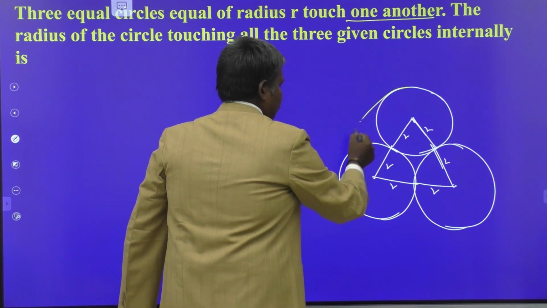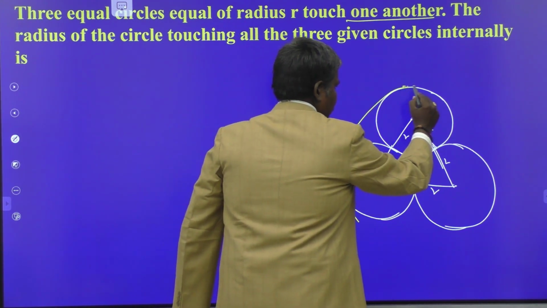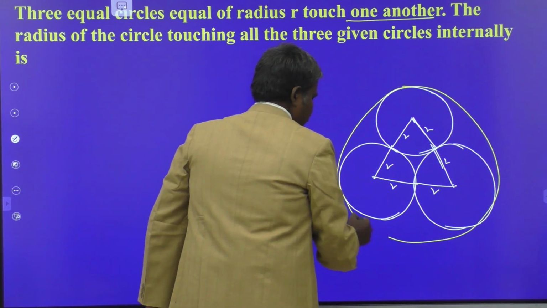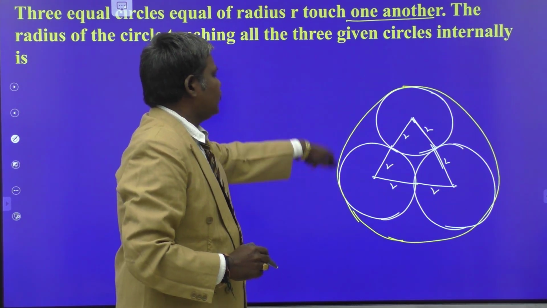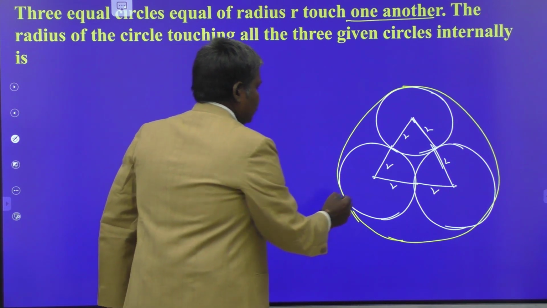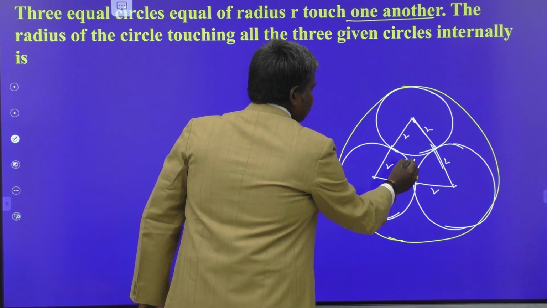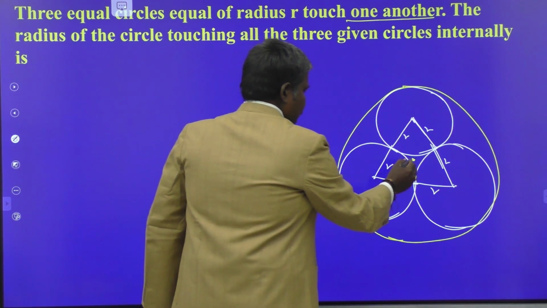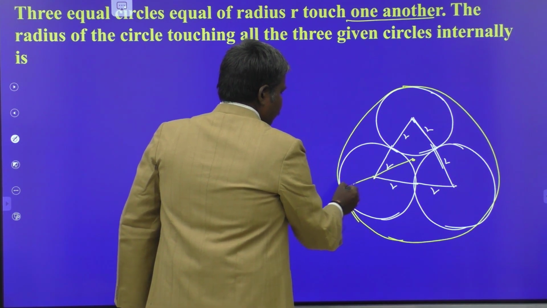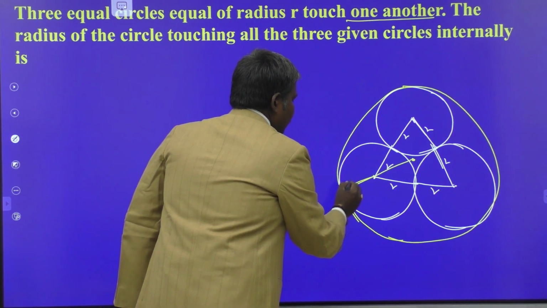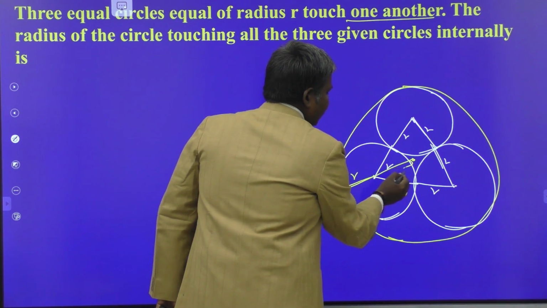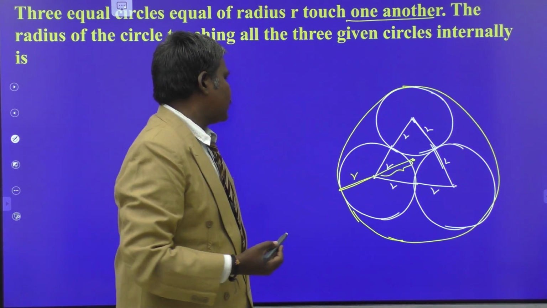We have to find out the radius of the circle that touches the three circles externally. It is very easy for you. This is the center of that circle. So this is your required radius. What is the distance from here to here? R units. Once you find this distance, your job is over.